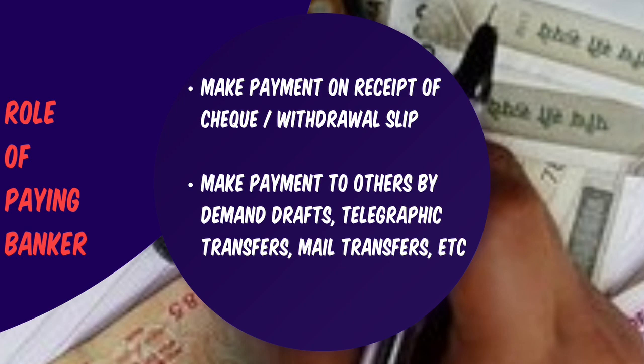Further, the bank should refuse to make payment if they have received an injunction from the court. An injunction may be issued by the court so as to freeze a bank account. It's an order which restrains a bank from making payment temporarily.